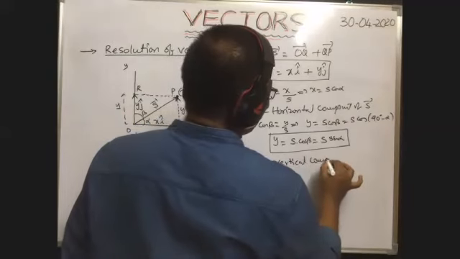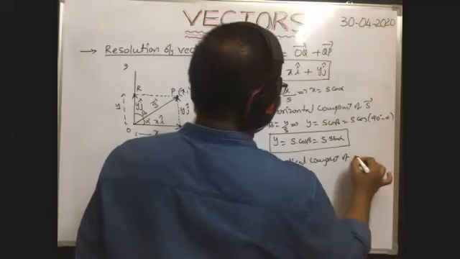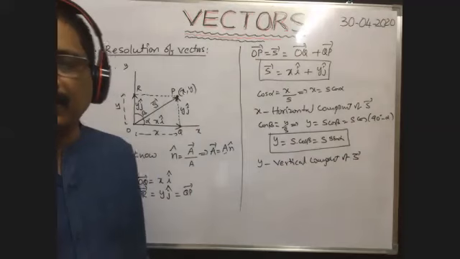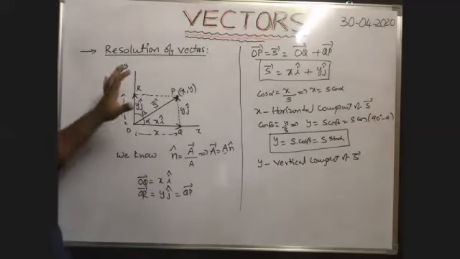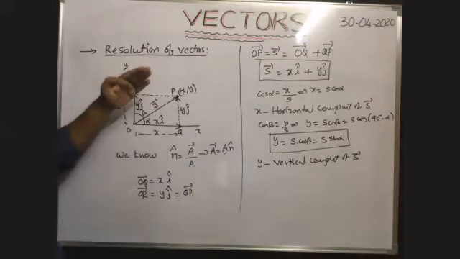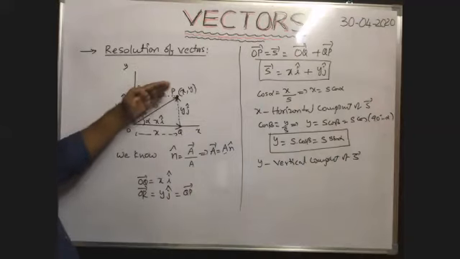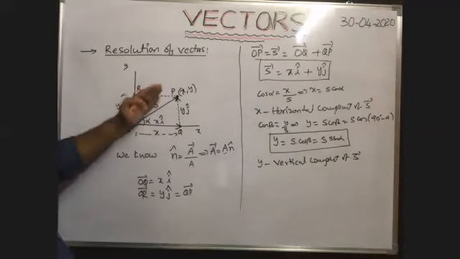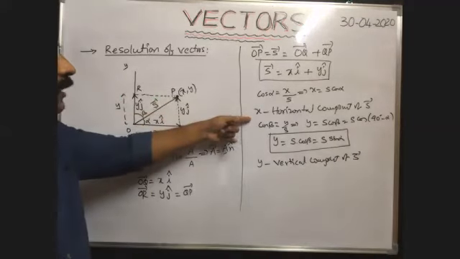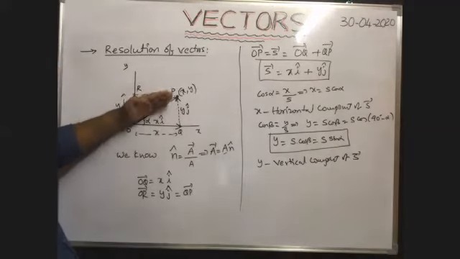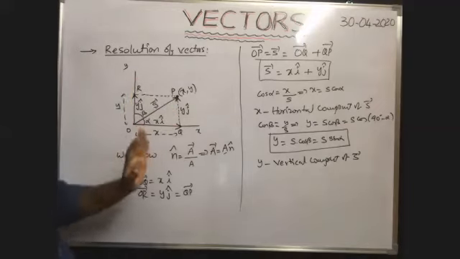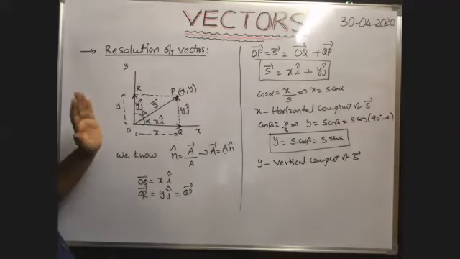Vertical component of s bar, the given vector s bar. Whenever the displacement of a body is along this direction, then it has covered displacement along x-axis and displacement along y-axis. The component of the displacement along x-axis is called the horizontal component, which is s cos alpha. S sin alpha is the vertical component.